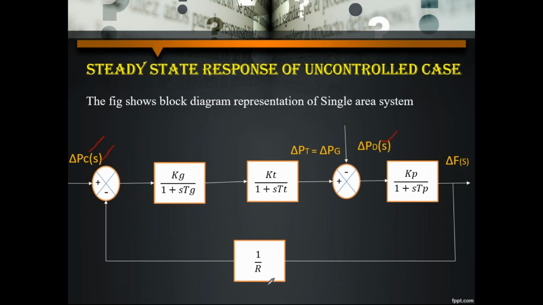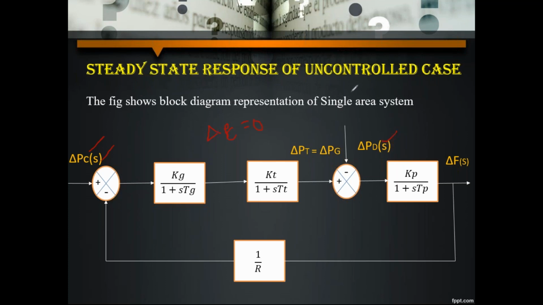Keep in mind that a single area system is the combination of the speed governing mechanism, turbine model, and generator model with the feedback of regulation. Now for this case, that is the steady state response of the uncontrolled case, what is the constant and what is variable? In this case, delta Pc is a constant, so that's why we choose delta Pc equals to